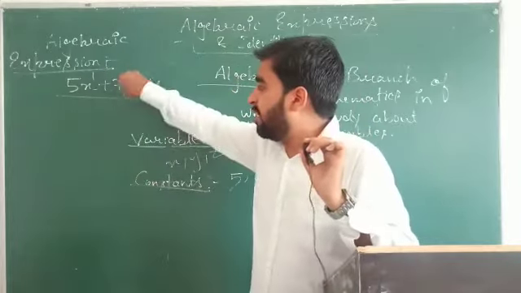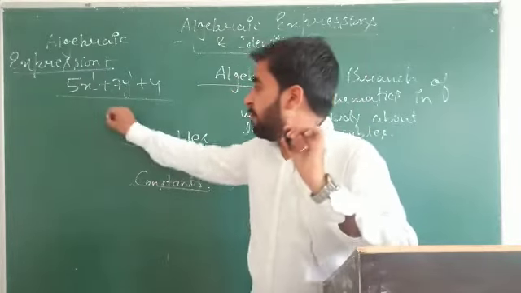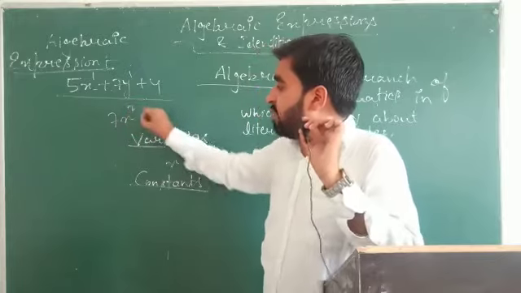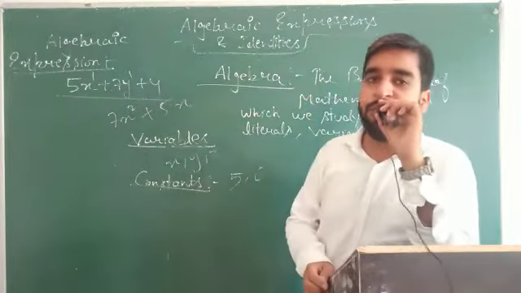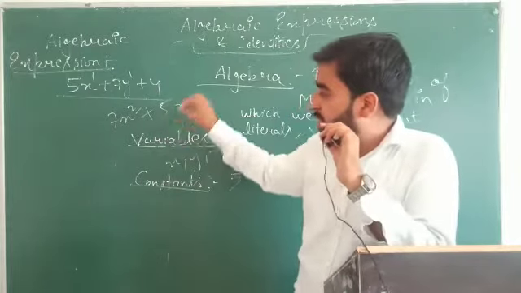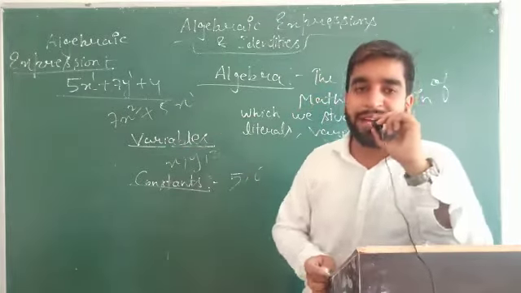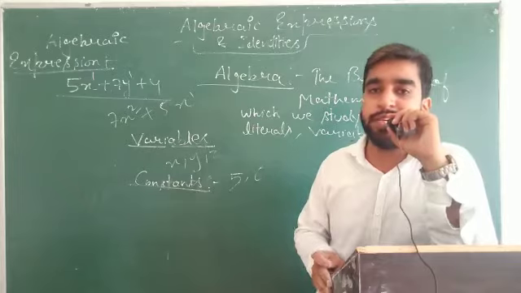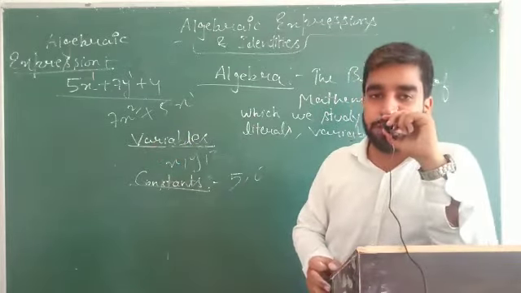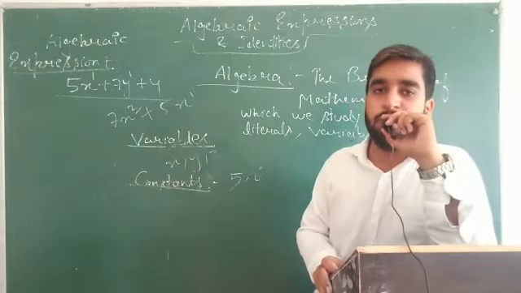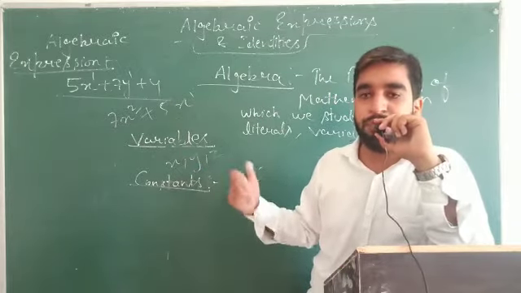What is the power of variable here? That is also 1. Suppose we have written 7x square plus 5x. Now what is the power of variable? Here it is 2, here it is 1. So maximum power of variable is known as degree. So we can say the degree of this algebraic expression is how much? 2. Because 2 is the maximum power of variable.